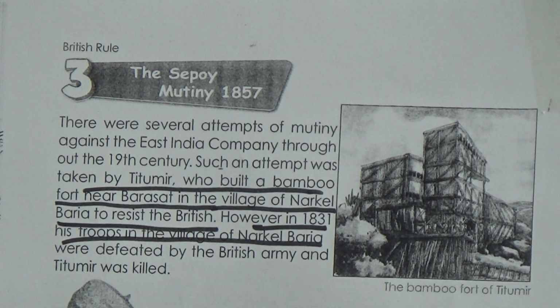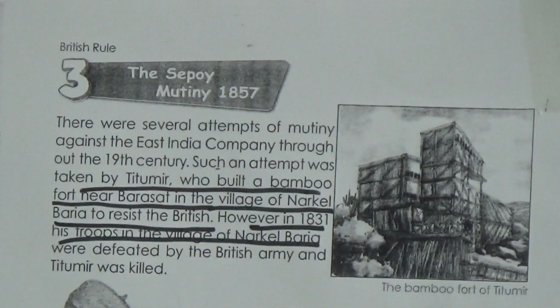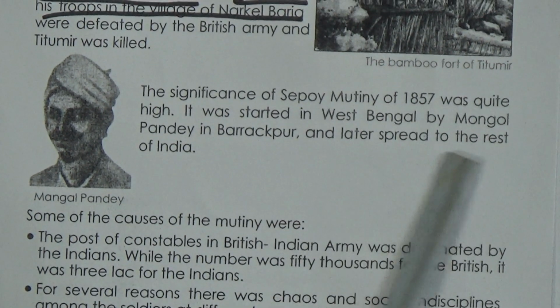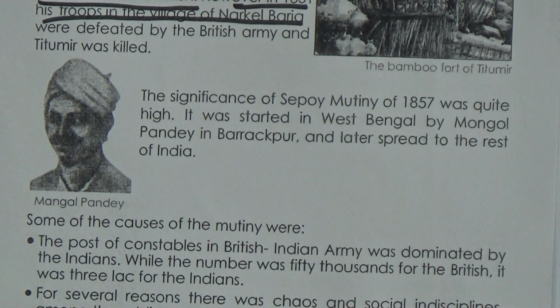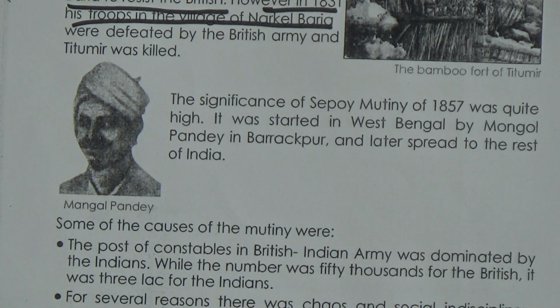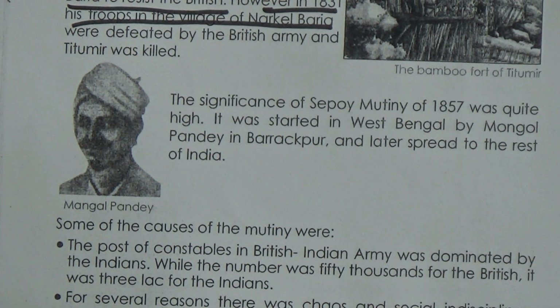Okay, let's see. The significance of the Sepoy Mutiny of 1857 was quite high. It was started in West Bengal by Mangal Pandey in Barakpur and later spread to the rest of India. So Mangal Pandey was the leader of that Sepoy Mutiny. He led the Sepoy Mutiny, which was very significant in the history of the Indian subcontinent. Because of this mutiny, people of the subcontinent were inspired to raise their voice against the British East India Company. And now look, we will learn about the causes of the mutiny.